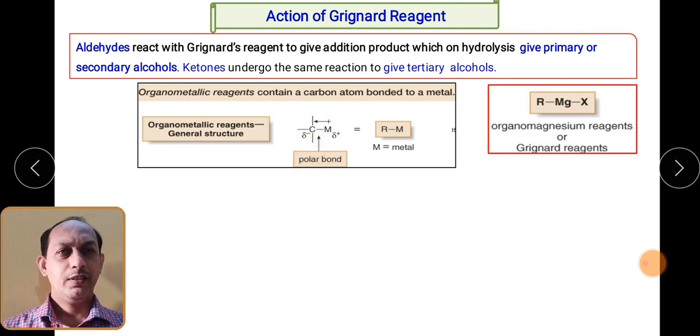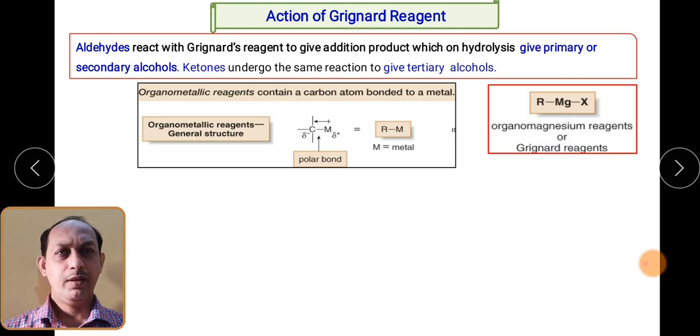So there is a generation of nucleophilic character on the carbon to which magnesium is attached, because magnesium is attached to the carbon on one side and to the halogen on the other. So you will find a reactivity difference, and this compound is quite polar. So during the reaction, most probably the nucleophilic addition reaction will take place.